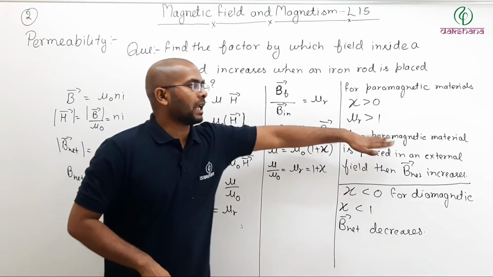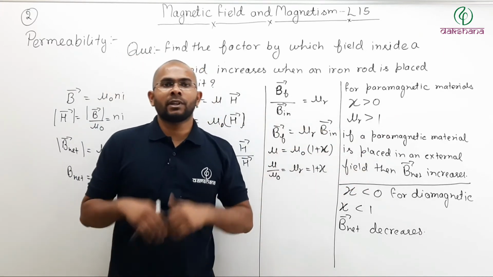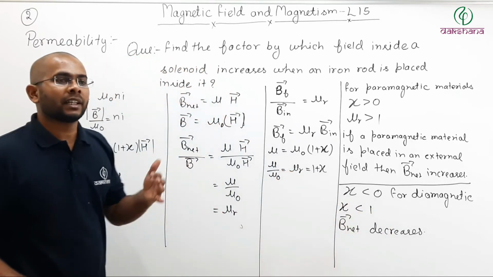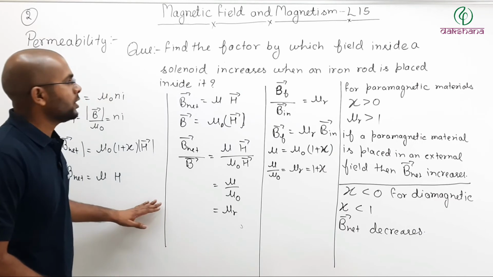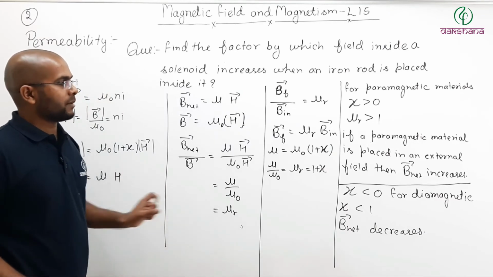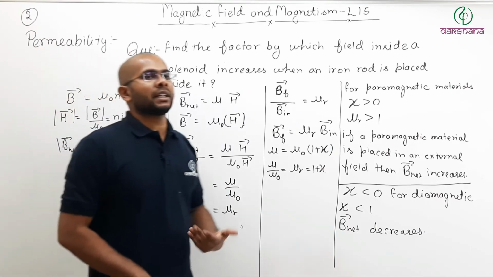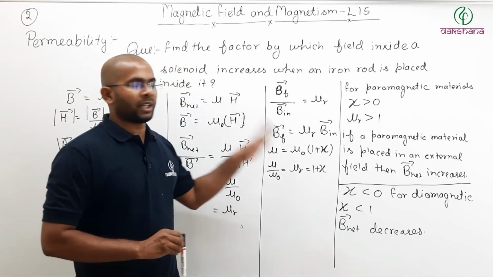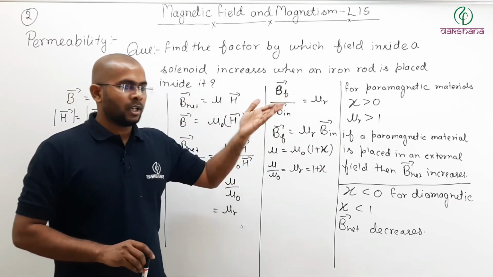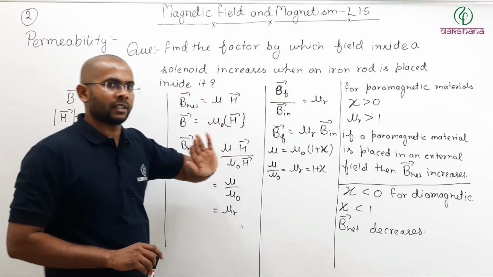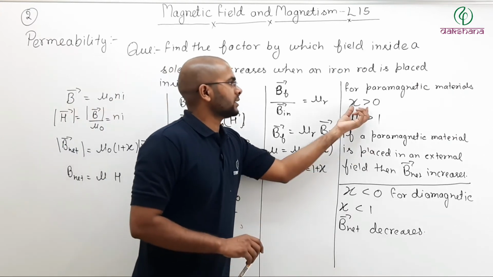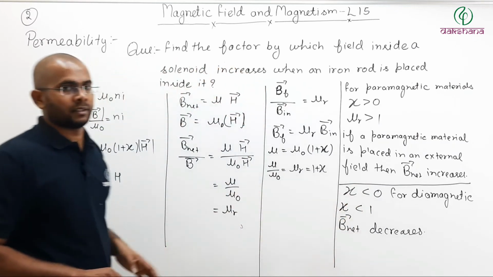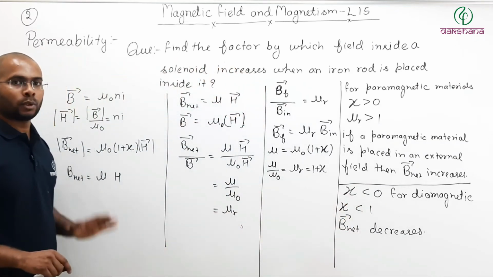So putting a paramagnetic or ferromagnetic material will increase the net field, and putting a diamagnetic material will decrease the net field. Pause the video, note it down, because this is a very important concept: when magnetic field will increase, when magnetic field will decrease. Whenever you put paramagnetic or ferromagnetic, it will increase. If you put a diamagnetic, field will decrease. Why? Because for paramagnetic, susceptibility is greater than 0. For diamagnetic, susceptibility is less than 0. Pause the video and note it down.